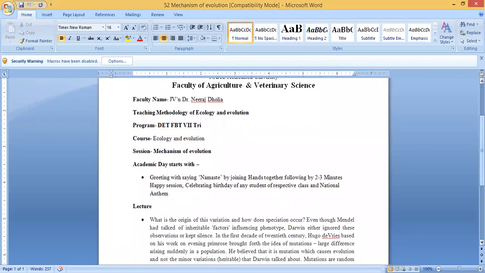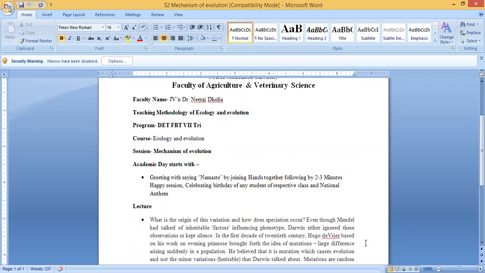So what is the origin of this variation and how does speciation occur? In the previous lecture we discussed adaptive radiation, in which we understood how various species are generated from a single mother species. So how does speciation occur?